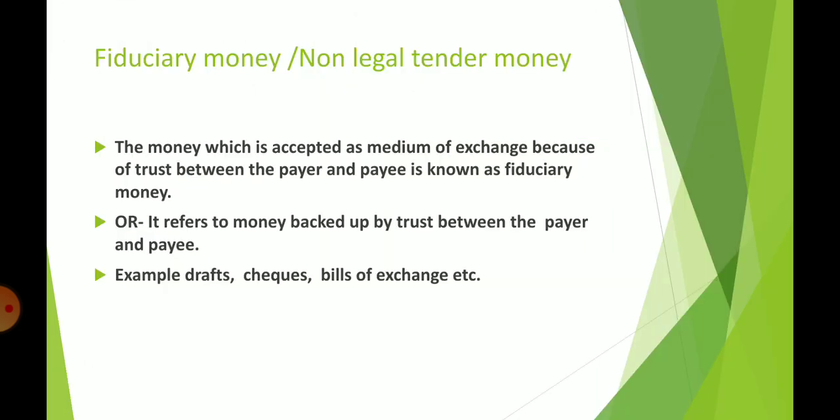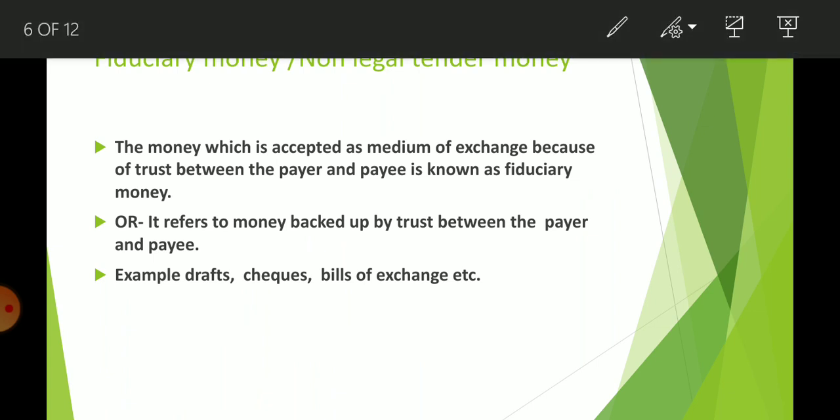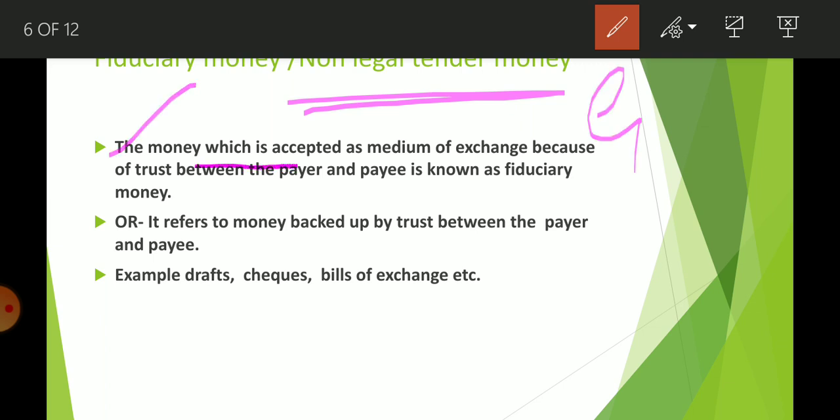Now next, the second type is fiduciary money or non-legal tender money. Why is it non-legal tender money? Because it is not backed by government. So what is its definition? The money which is accepted as a medium of exchange because of trust between payer and payee is known as fiduciary money. One more meaning I had written here: it refers to money backed by trust.